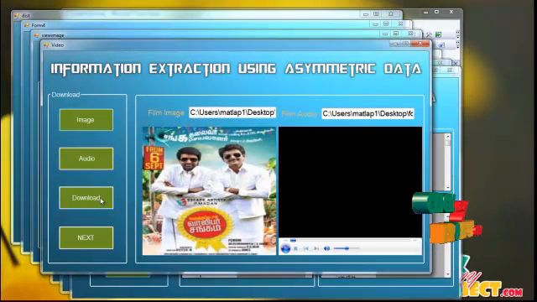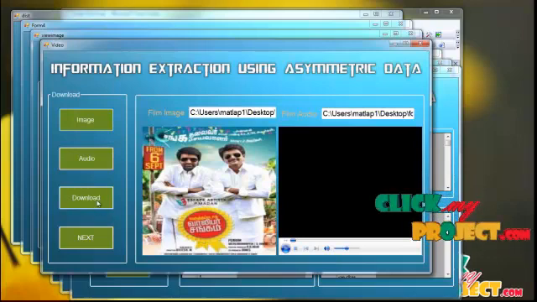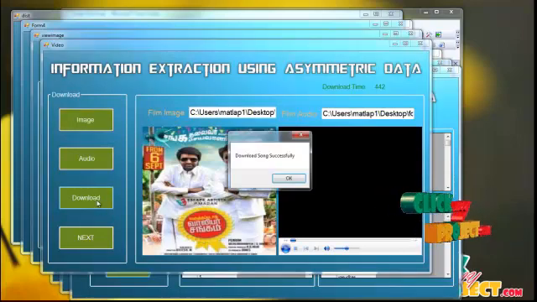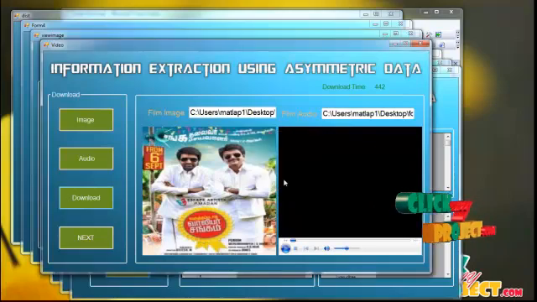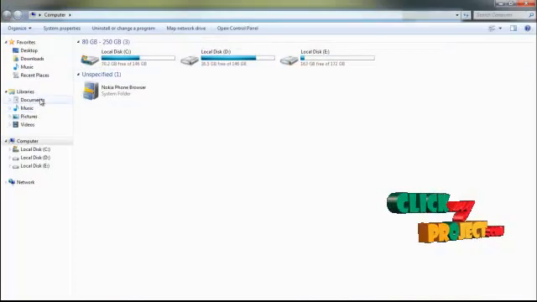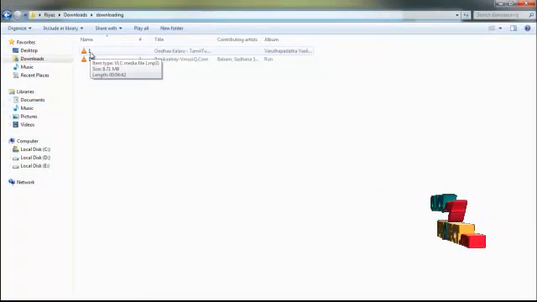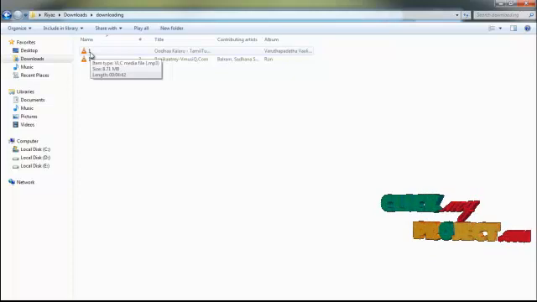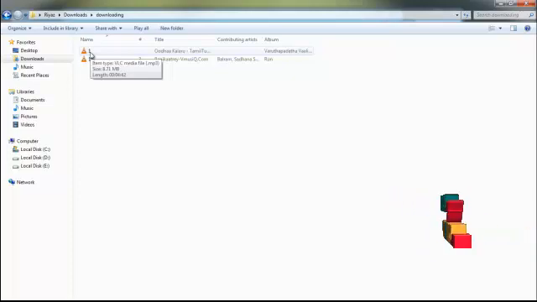The user would like to download the song. To download, click on the download button, and the song download process starts. The download was successful. The downloading time is 442 milliseconds only. The downloaded file is saved in the user's system in the downloads folder. The song download process takes 4 seconds only. The song size is 8.71 MB.